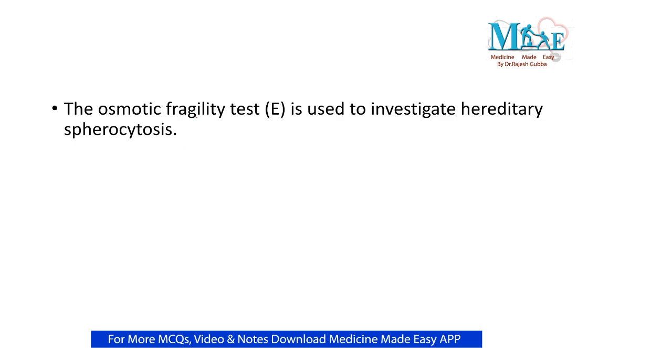Whereas the osmotic fragility test is particularly useful in the individual suffering with spherocytosis. In spherocytosis, as I was discussing in the previous question, these spherocytes are highly fragile. So this osmotic fragility test is used to investigate hereditary spherocytosis.